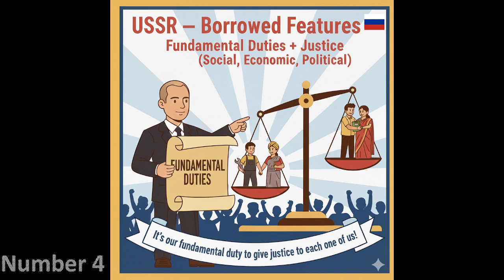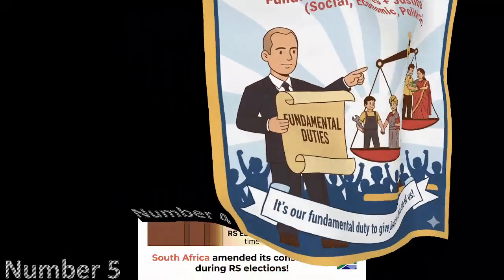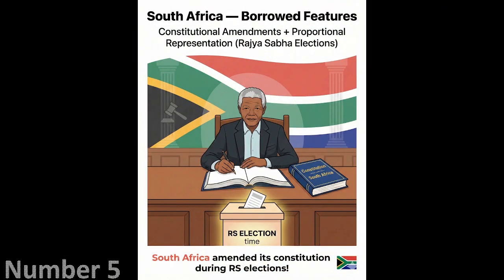Now let's move to the number 5 country. The number 5 country is South Africa. You can see in the scenery or visuals that Nelson Mandela is writing something on its notebook, and this notebook is nothing but the constitution of South Africa. And in front of Nelson Mandela ji, there is a box on which the RS election time is written, that is basically Rajya Sabha election. Okay, so there are 2 features which are visible in this flashcard.